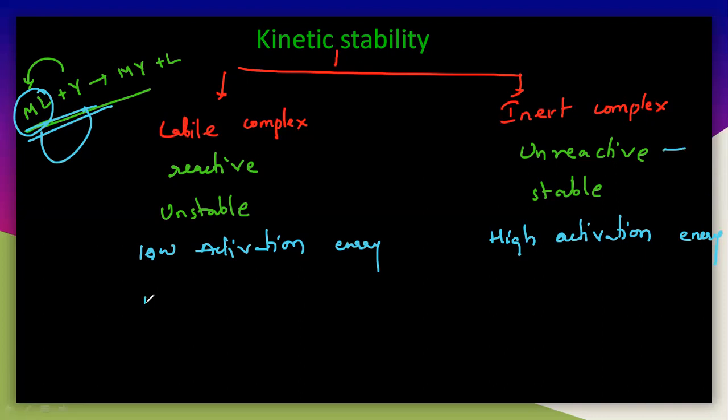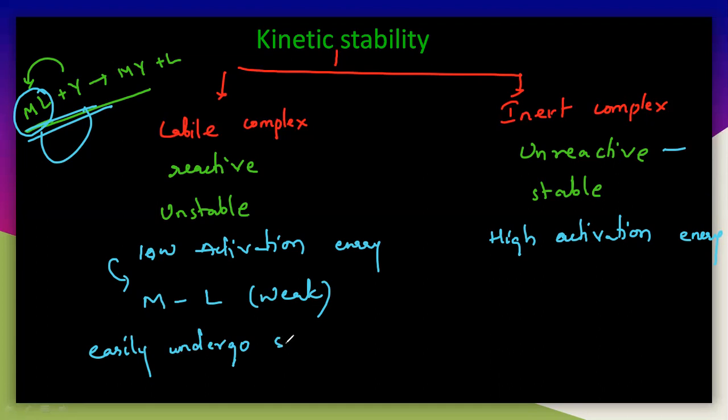So here you can understand that there is an interaction between this metal and the ligand. They are very weak. So then we need only a very small amount of energy. So they can easily react with any other ligand. So they can easily undergo substitution reactions.